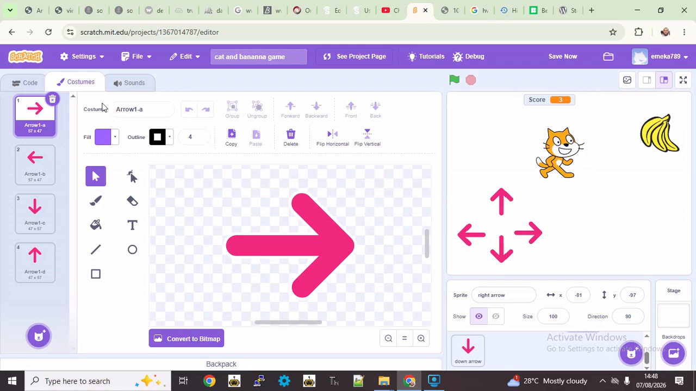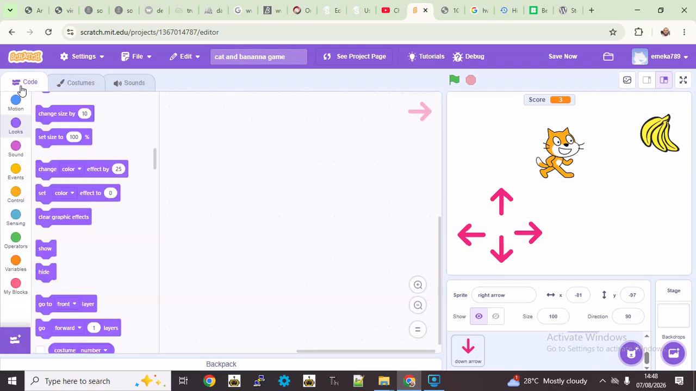So to do that, come back to code. So let's start with the up arrow. So we click on up, click on the up arrow. Okay, let's be sure we have selected it.